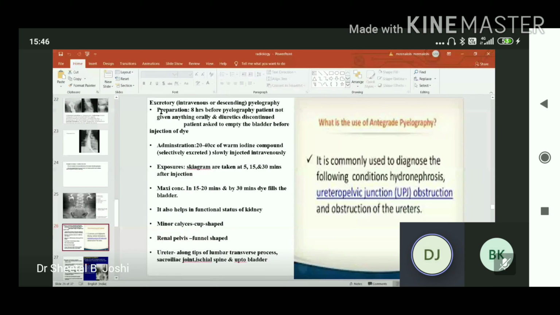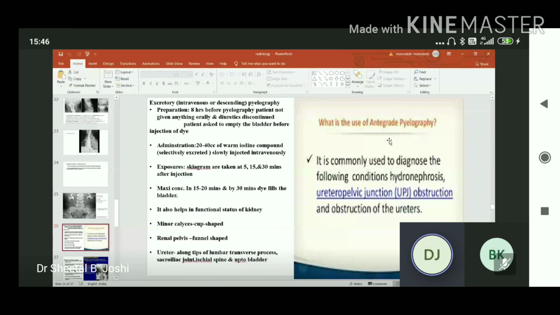The excretory, intravenous or descending pyelography is both the anatomical and the physiological assessment of the kidney, but it also helps in the assessment of the functional status of the kidney. In this, we see the minor calyces are cup-shaped, the renal pelvis is funnel-shaped, the ureter along the tips of the transverse process, sacroiliac joint, ischial spine and up to the bladder.